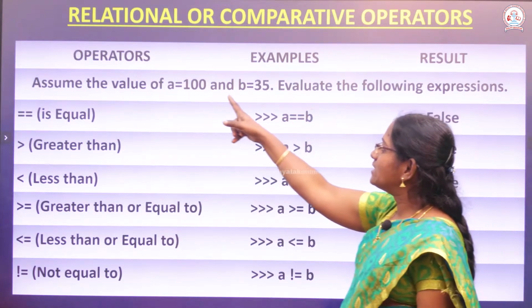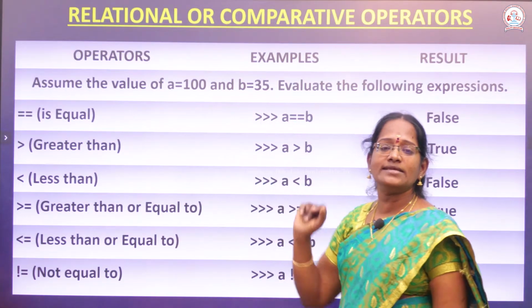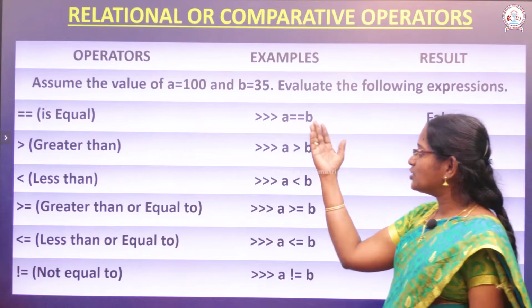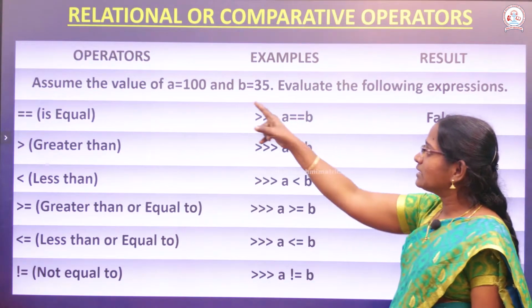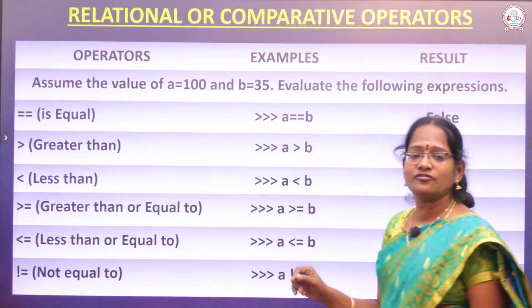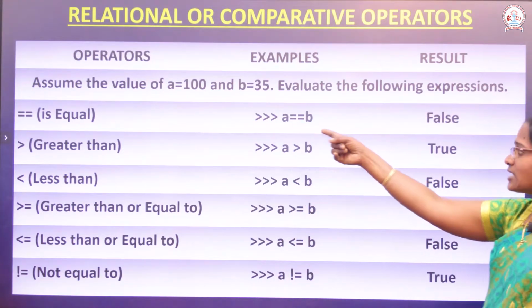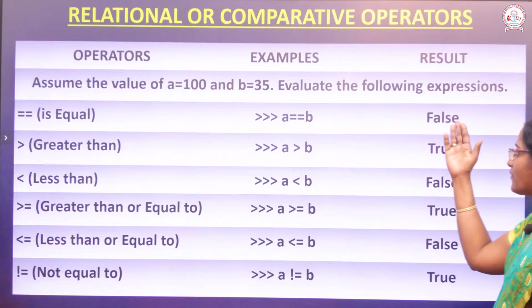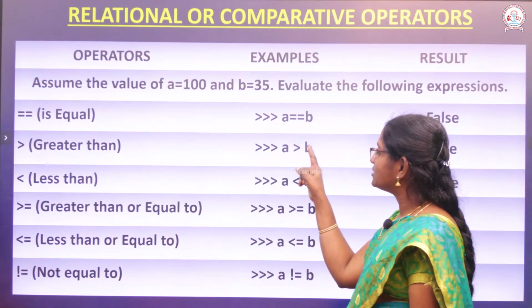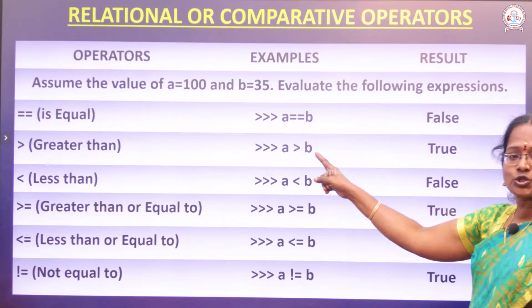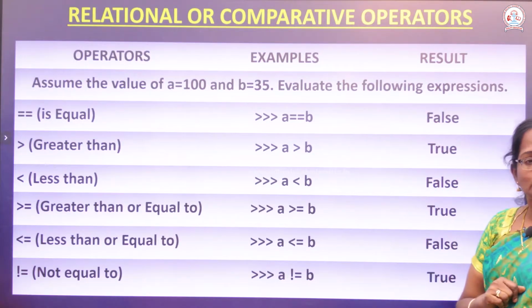The value of A is equal to 100, the value of B is equal to 35. If the condition is true, it will provide the true answer. In this example, A value is 100, B value is 35. The answer is wrong. This condition is wrong, so it will provide the false part. Another one, A value, 100, greater than B value. This condition is true. Automatically it will print the true answer.